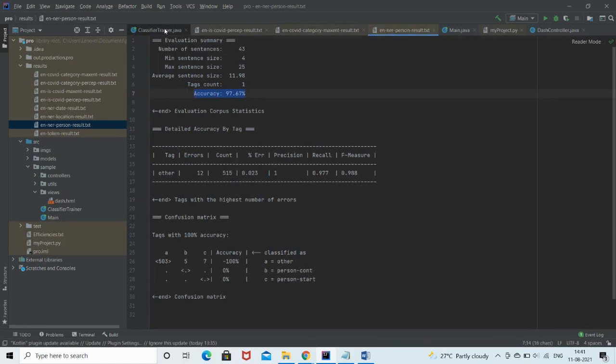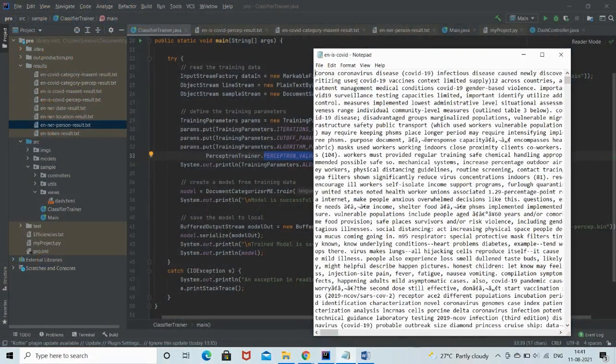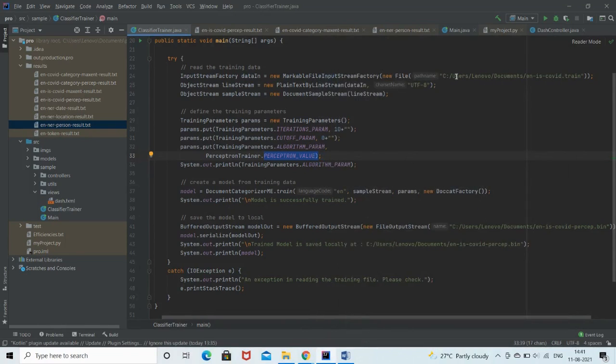So coming to how we are training the model. First, we make a train file, which can be seen here. This is the train file for the is COVID model. The format is first the category name, and after that the text. The train file is first read, and then training parameters are set: the algorithm, number of iterations, and cutoff parameter.